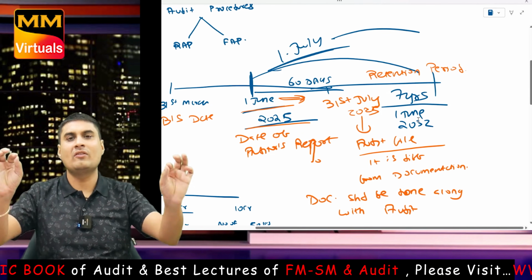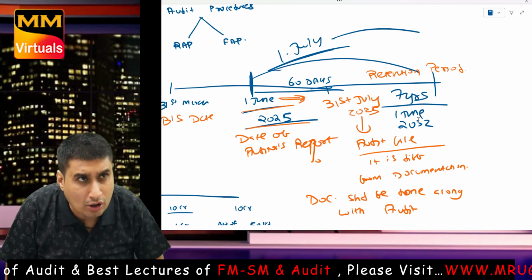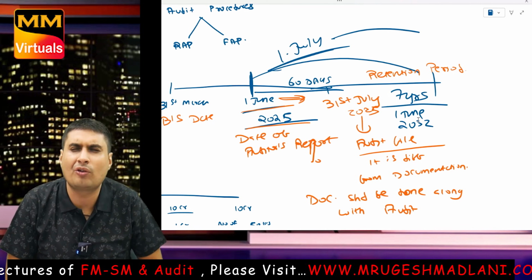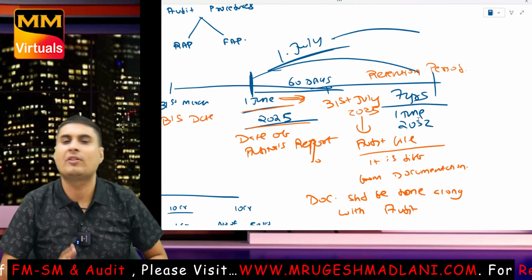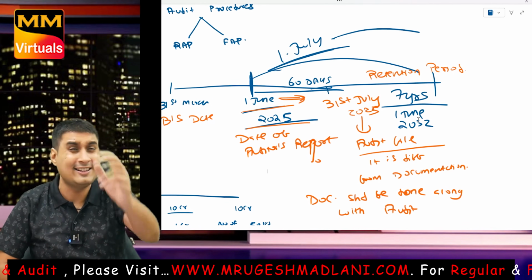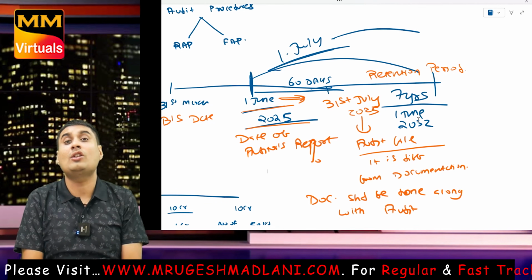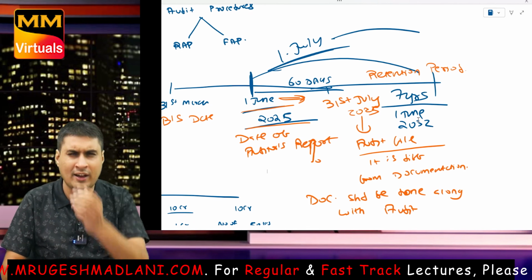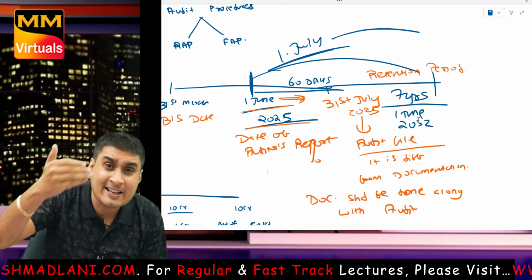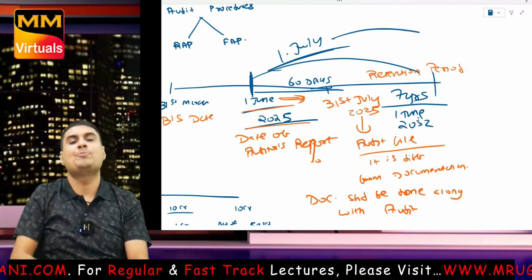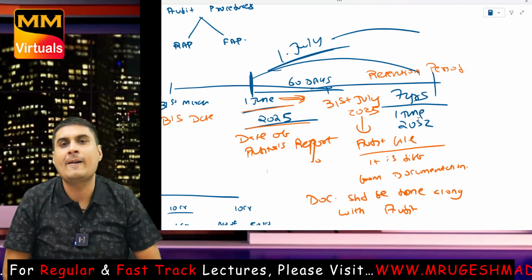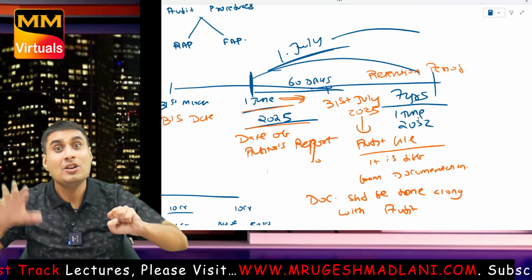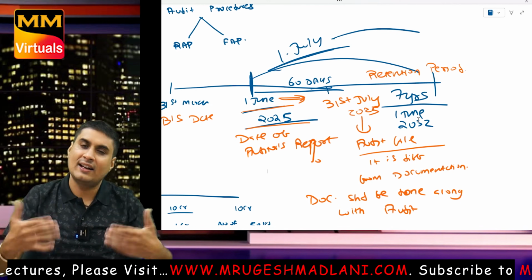One last time. Tell me, documentation has to be done along with audit. What is audit file? Audit file is one or more folders or storage media, in paper form, electronic form, any other form, that contain documentation of the audit engagement. File has to be prepared in how much time? Okay, so file has to be prepared in 60 days from the date of auditor's report as per SQC1. Preparing the file is admin work, doesn't involve new audit procedure or new conclusion.